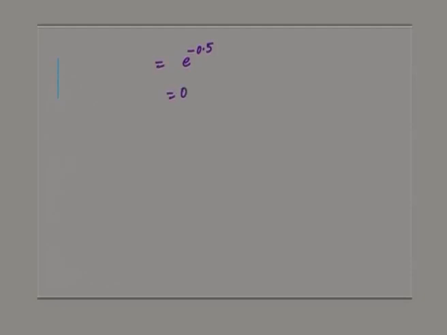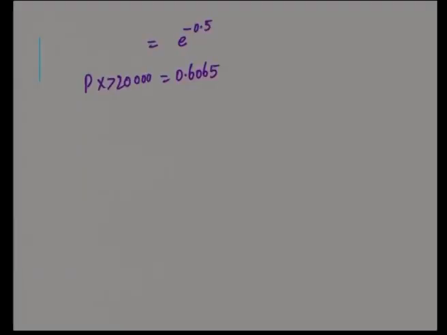And the answer is 0.6065. So, first probability, the probability that the tire will last for at least 20,000 kilometers is 0.6065. This is the first subdivision answer. The second subdivision is to find the probability that the tire will last for at most 30,000 kilometers, right.